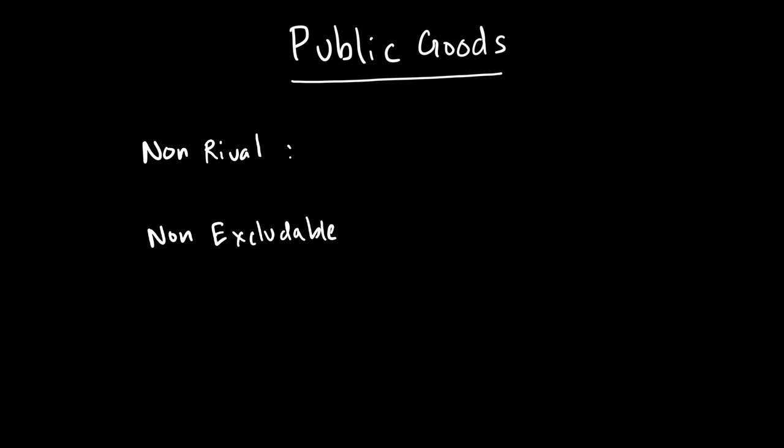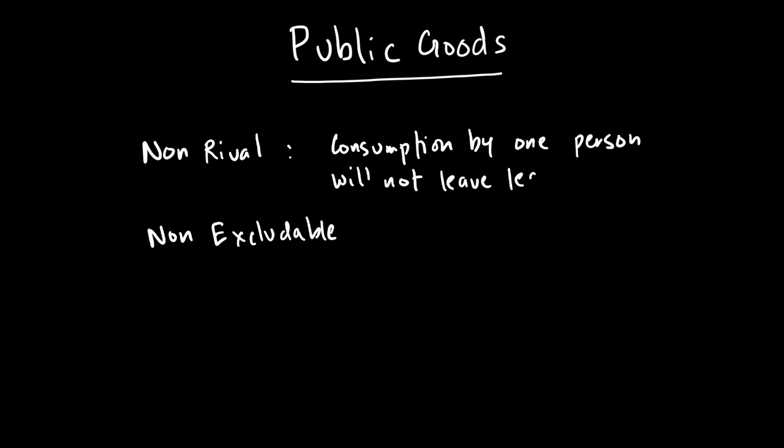Non-rival means consumption by one person will not leave less for another. What do we mean by that?